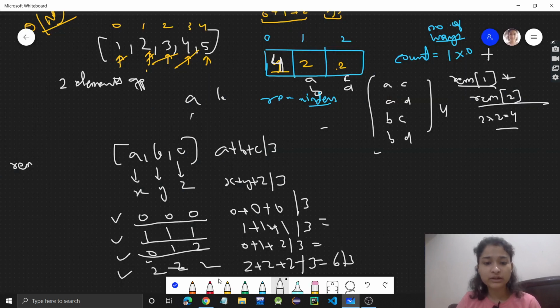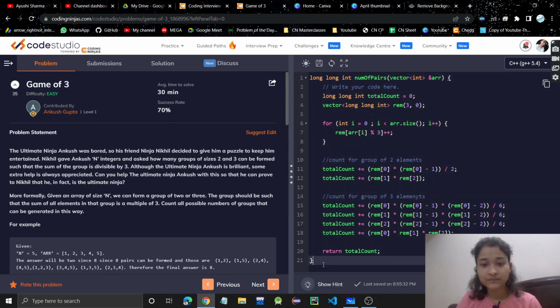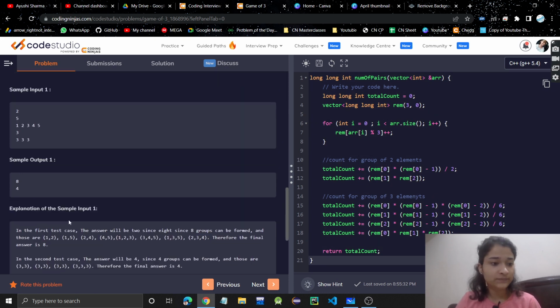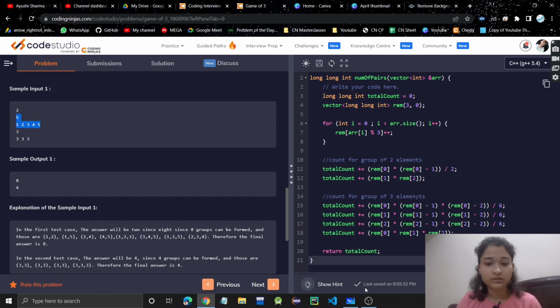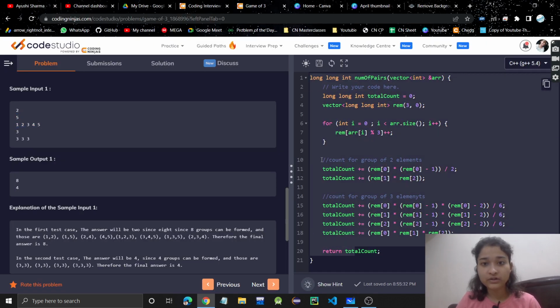Okay, this is a new learning. Try running this code once for a test case, just take the test case which we saw, and try running this algorithm on that, and you will understand how it's working.